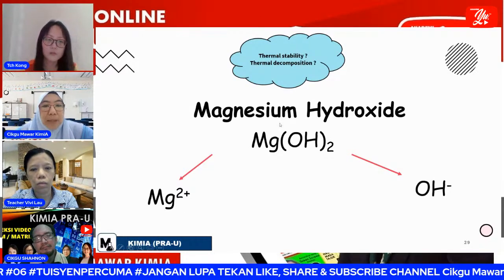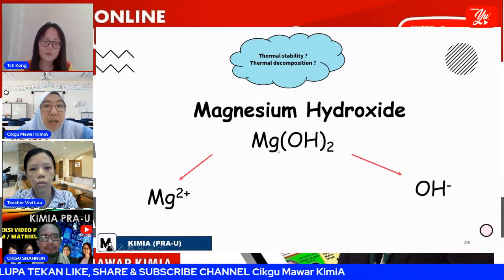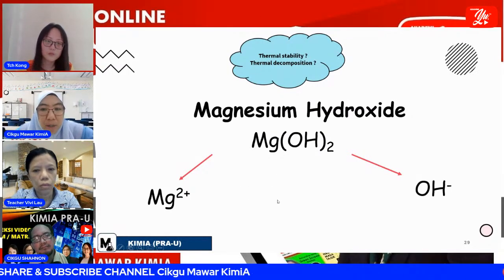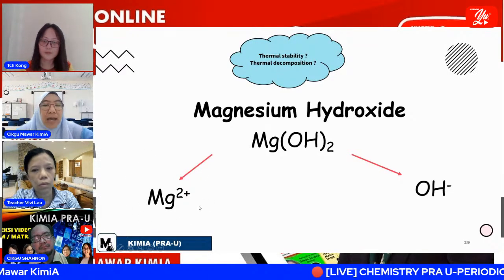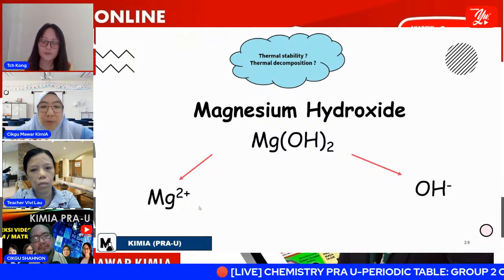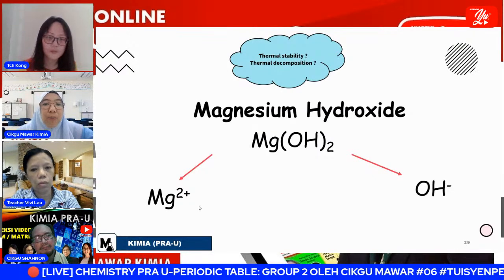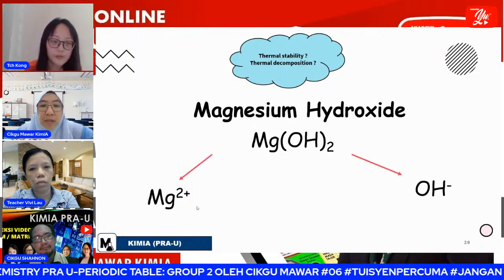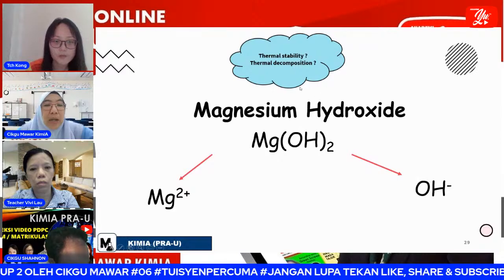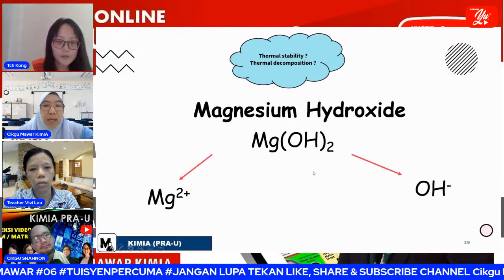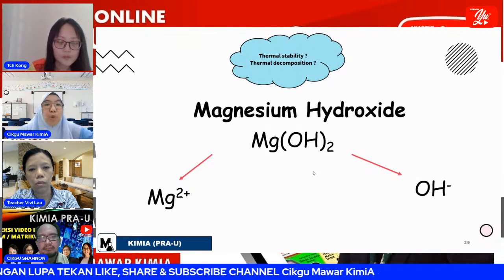Let's say that when we have magnesium hydroxide, to answer the thermal stability, to answer the thermal decomposition, we must take note that we must write down the magnesium ion and hydroxide ion. We can't write it as magnesium hydroxide. If we didn't mention ion, then we will get it wrong. It's wrong. We don't talk about the atom. We talk about the ion, the ion in the ionic compound. That is the first thing when we answer thermal stability or thermal decomposition.